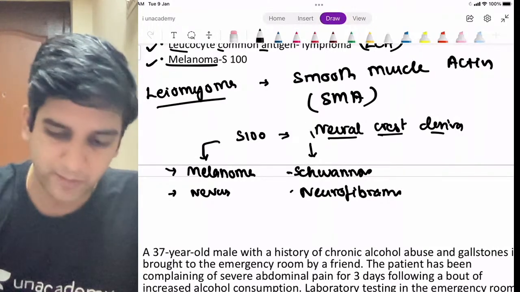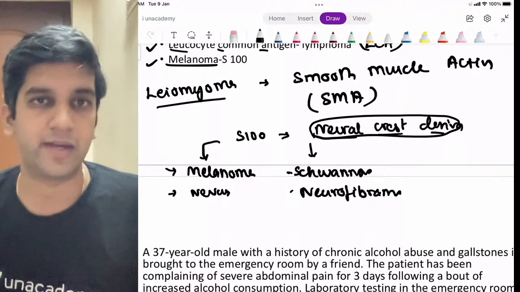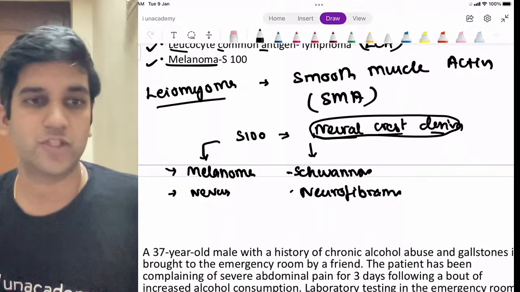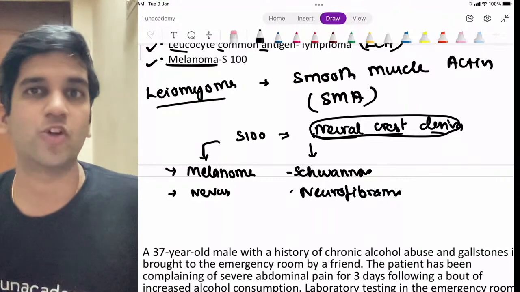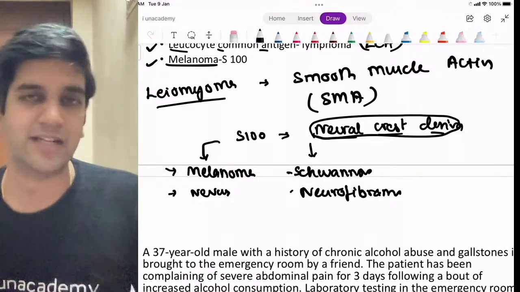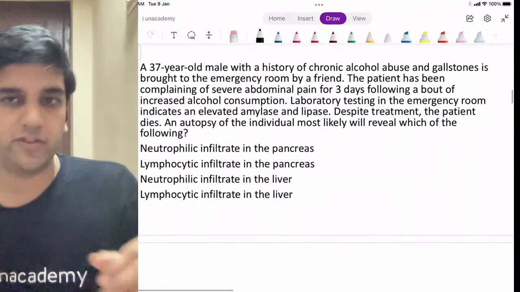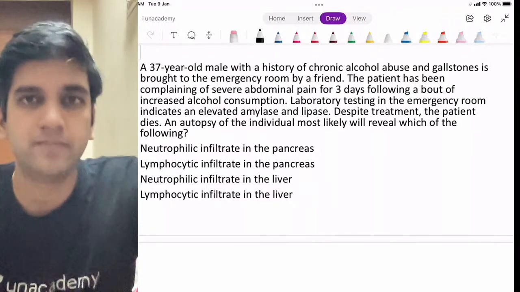So my question is this. If I know the normal, I can easily know S100 and the abnormality, fine. That's how you read all the immunohistochemistry, Mohit. So if you're still there, the way to understand and remember IHC is knowing the normal. That's very difficult. It will take time, but definitely we can easily understand IHCs, fine. Okay. Read the question carefully and comment on the answer. Let's discuss. I'll mute myself for a few seconds.